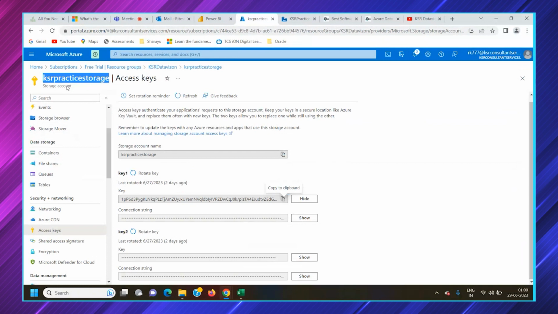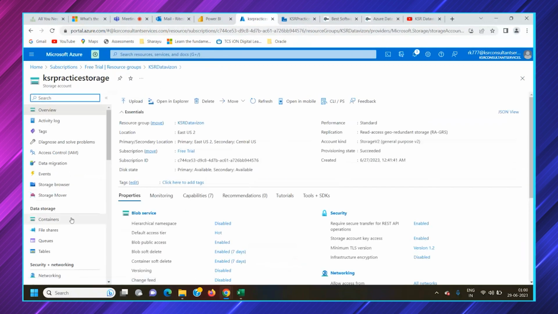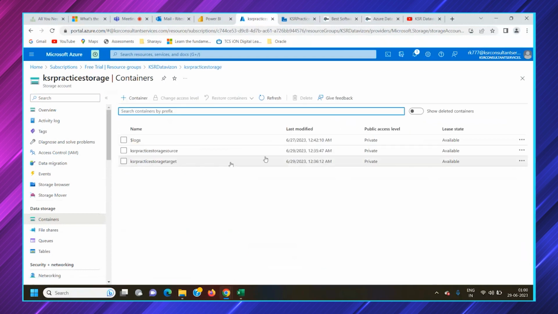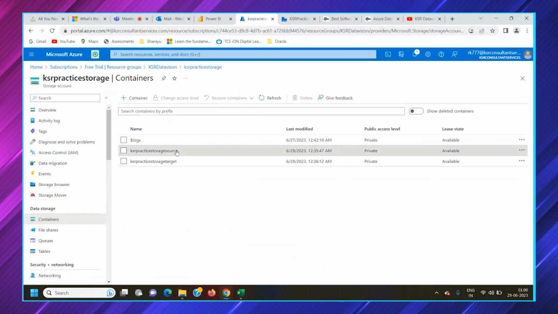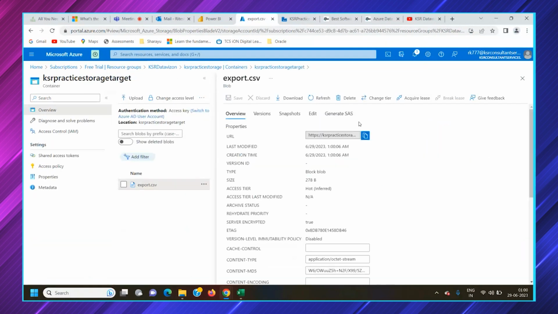We will go to the resource group again. We will open the KSR storage practice and go to containers. We will see if that file has been copied. In source, you can get the CSV. Copy here won't take the file from the source. It would only copy the data present in that file. You can go back to target and see that CSV file. So this is the CSV file. You can download it also.